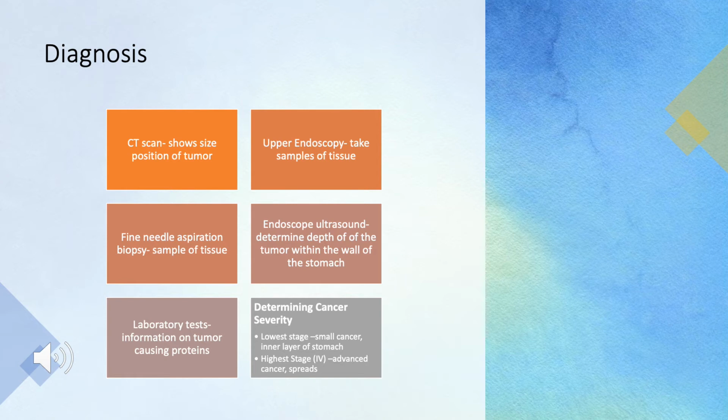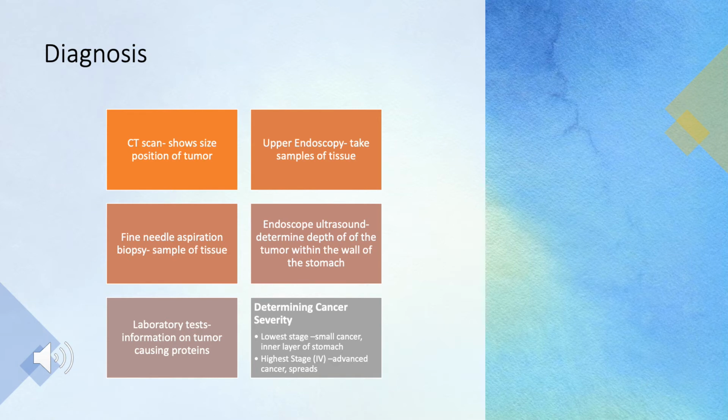And then they will bring this to a laboratory and run laboratory tests. And this will provide information on the tumor-causing proteins. The tumor-causing proteins will then allow for tests to be run, like immunohistochemistry, which detects proteins that are controlled by genes of the GIST cells. And this will then help guide treatment decisions.